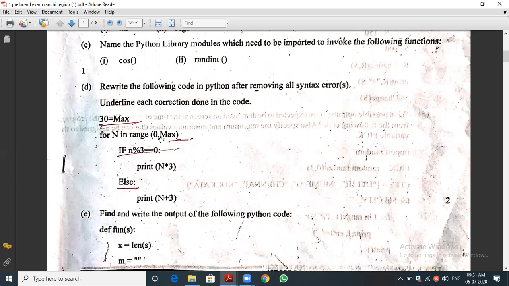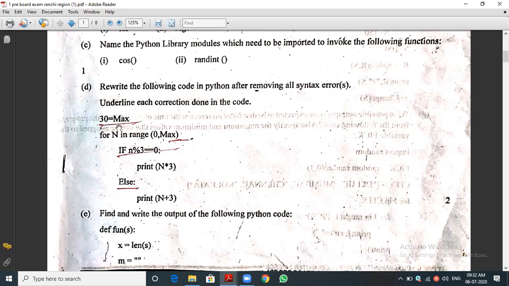You can see here 30 equal to max. The first line itself is wrong. How is it invalid, or what is the mistake? Can anyone say? 30 is not a variable, sir. You cannot store the value of max in 30. 30 is not a valid identifier. Moreover, the string should be enclosed within double quotes. This is a syntax error. That's why it should be max equal to 30.